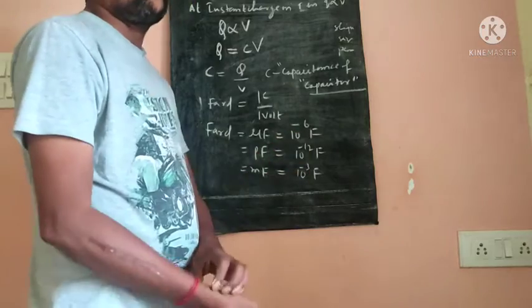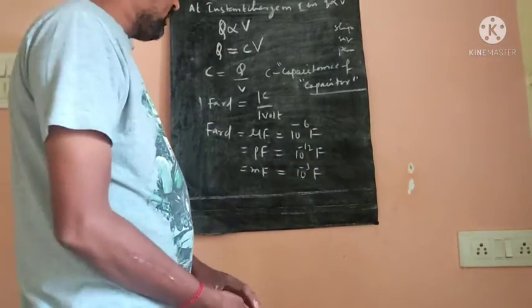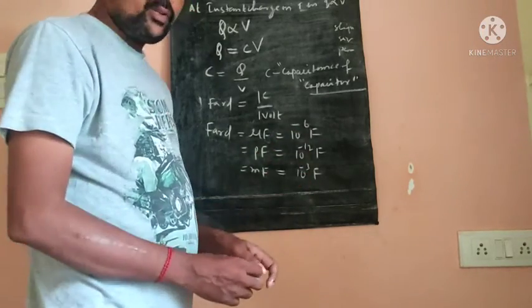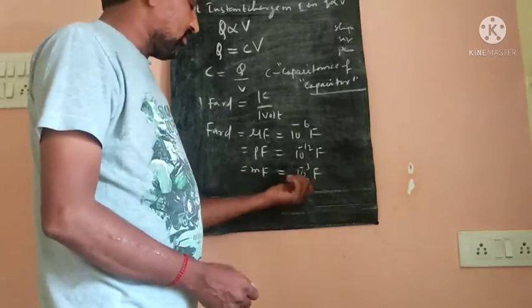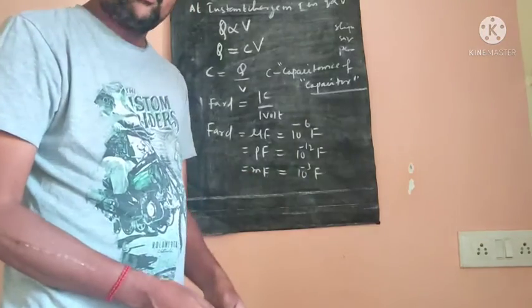Micro means 10 to the power of minus 6 farads, pico means 10 to the power of minus 12 farads, and milli means 10 to the power of minus 3 farads.